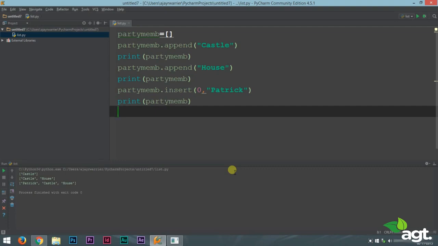You were making a party list, remember? You made your list. It got Castle, House and Patrick. These are 3 members who are going to attend your party. But suddenly, House calls in and tells you that he cannot attend the party. He has some other plans and he cannot attend the party. So you want to delete his name from the list. How can you do that? You can do that by using the remove method.